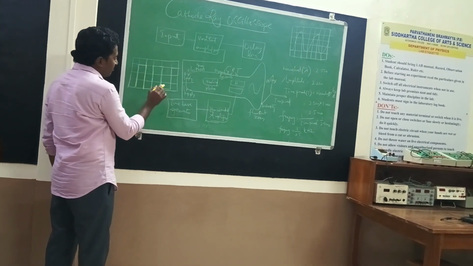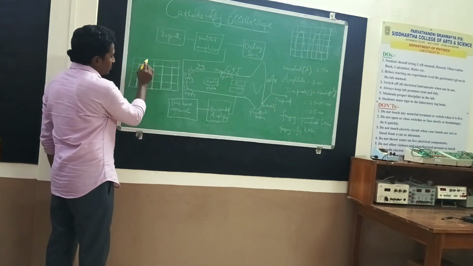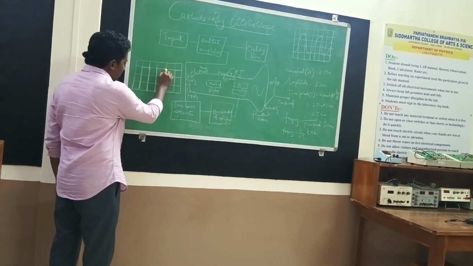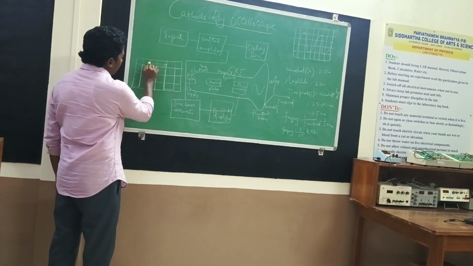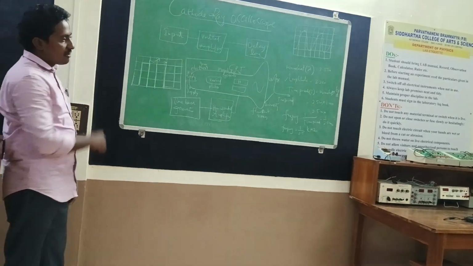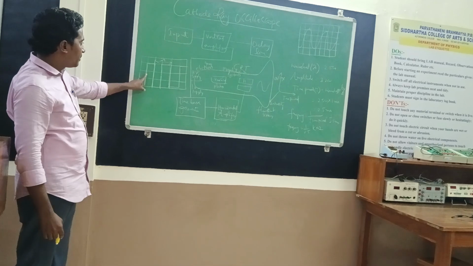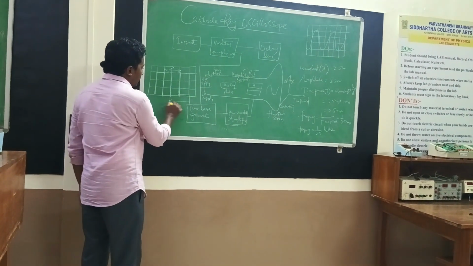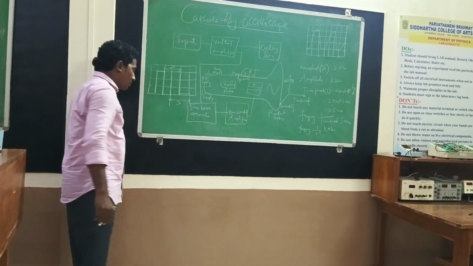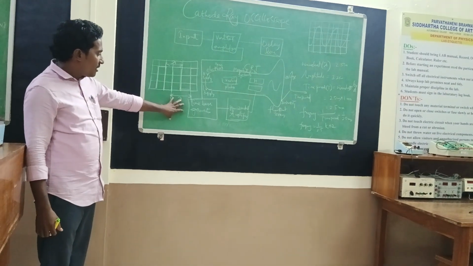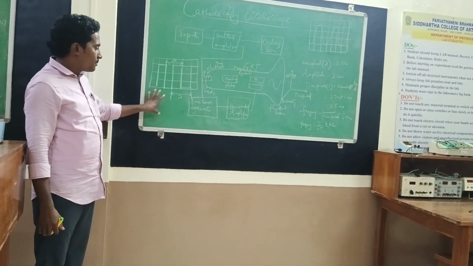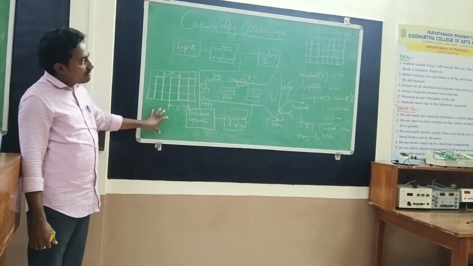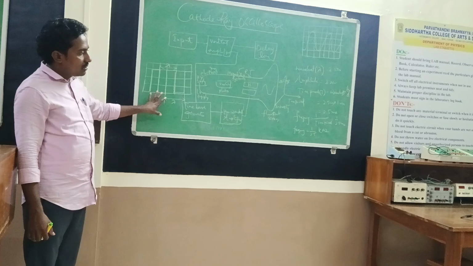Suppose in this display, on the fluorescent screen, this is the discharging peak. If you want to measure the wavelength of a square waveform, find the distance between two discharging peaks. This is the wavelength of the square waveform. Or find the distance between two charging peaks. So either find the distance between two discharging or charging peaks. Once you define the wavelength, find the time period. The reciprocal of time period is frequency. In this way, you can define time period, amplitude, and frequency.